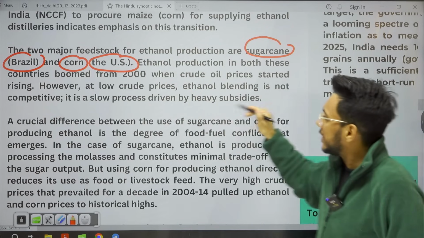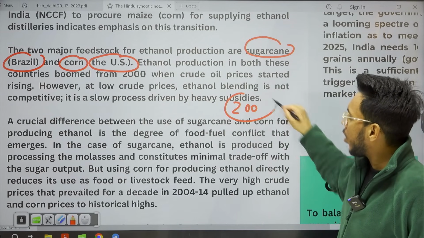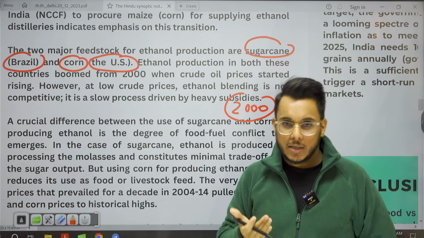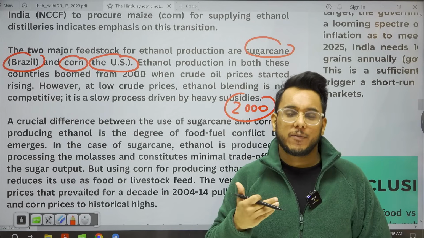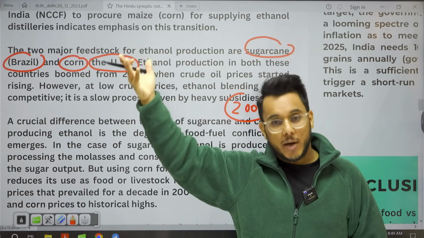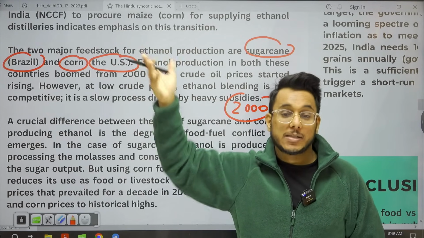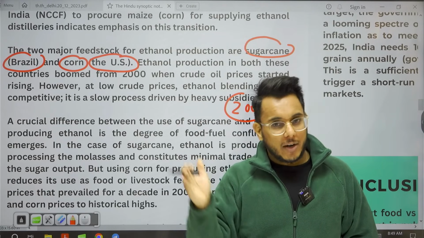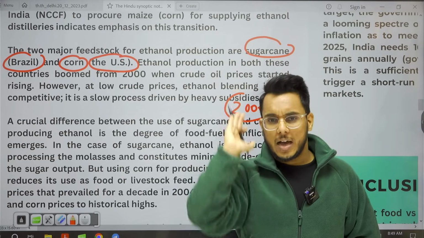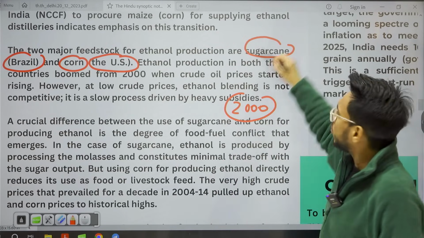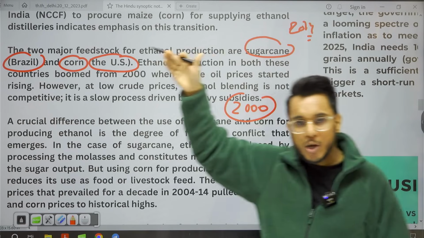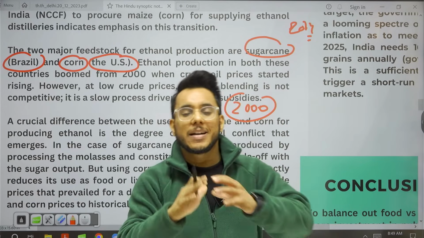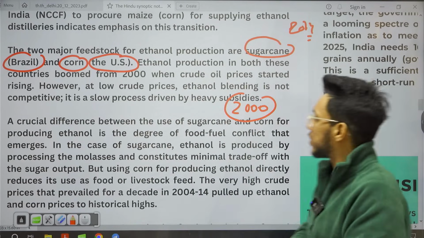Now understand this: post 2000, ethanol production in the world has increased. Why? Because post 2000, particularly between 2004 and 2014, crude oil prices skyrocketed. And as crude oil prices were so high, some cheaper alternative was needed. Therefore, countries moved towards ethanol production, and ethanol production reached a high. But post 2014, crude oil prices started to come down. As they came down, ethanol did not stay that lucrative.